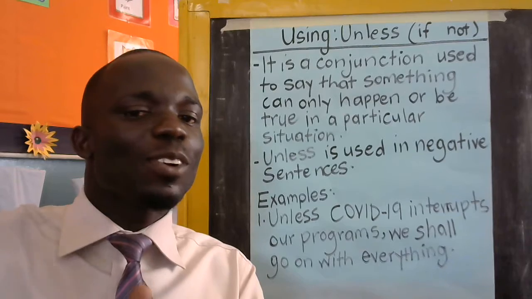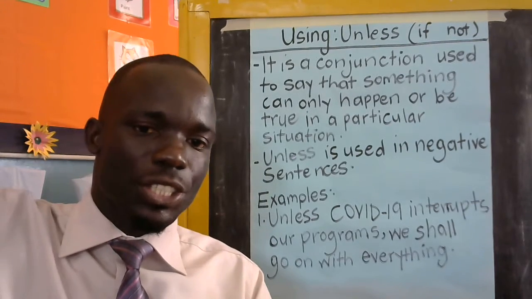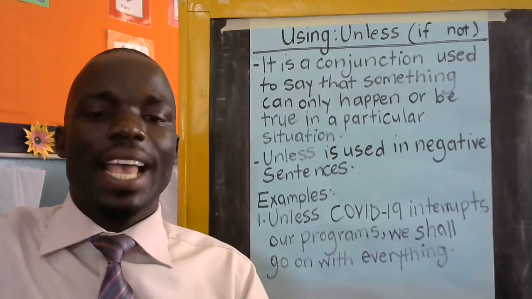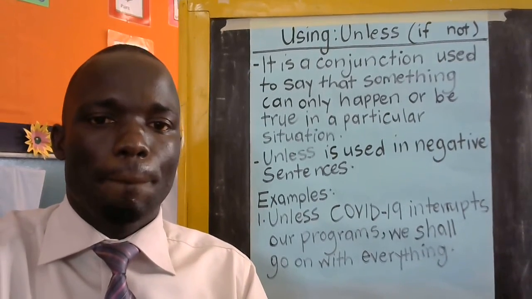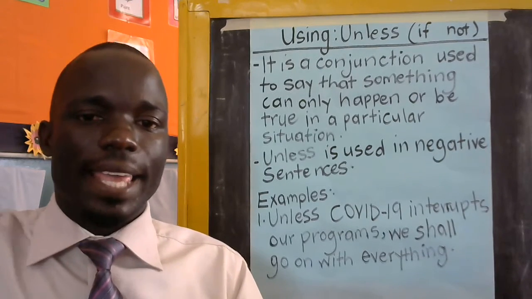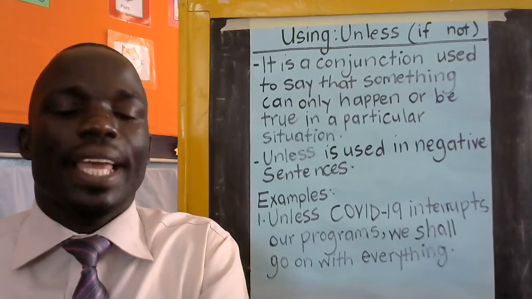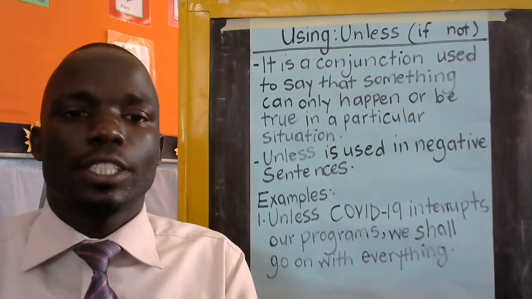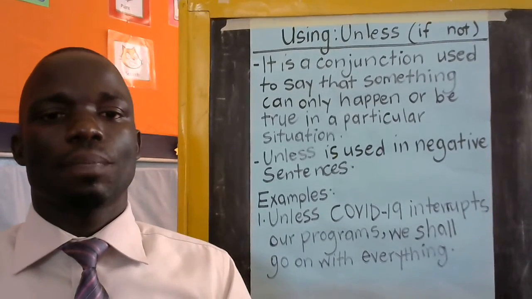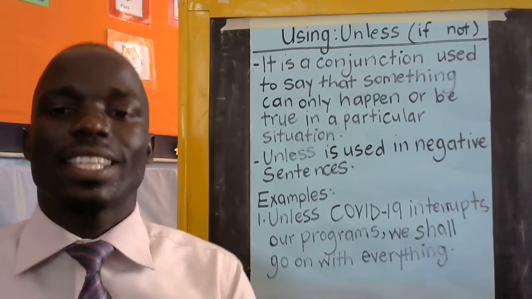Remember, the main clause is still positive. So what do we need to do? We need to go and change the main clause also to become negative. Unless I get the money, comma, I will not buy. So you bring the negative word not to the helping verb will to make it will not. I will not buy the car I told you about. So we have made the whole sentence negative now.